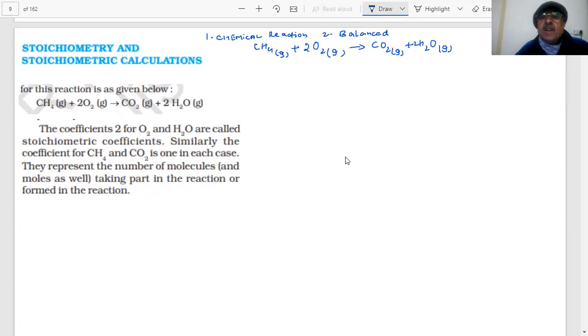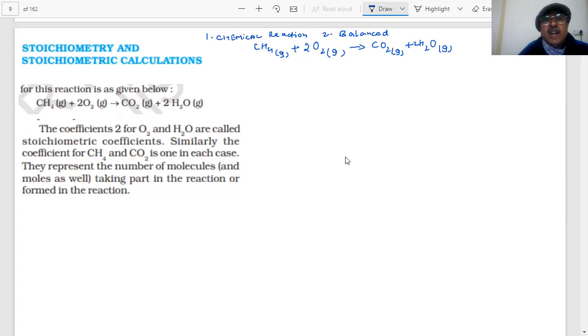If I have one atom of carbon, there should be one atom of carbon in the product. It cannot be more and it cannot be less. If I have 4 hydrogen atoms here, then here we have 2 into 2, 4 atoms of hydrogen. Here you have total oxygen atoms 2 into 2, 4. Here you have 2 plus 2, 4. Therefore, students, the first step is that we balance the reaction.